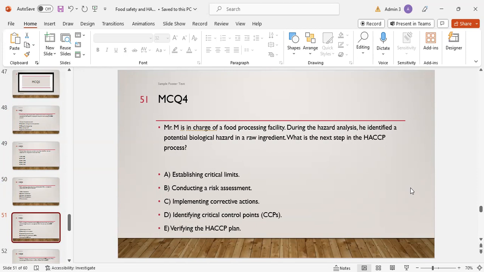Option A, establish critical limits. Option B is conduct a risk assessment. Option C is implementing corrective action. Option D is identifying critical control points. And option E is verifying the HACCP plan. B. It's D, identifying the critical control points, which is the second law.